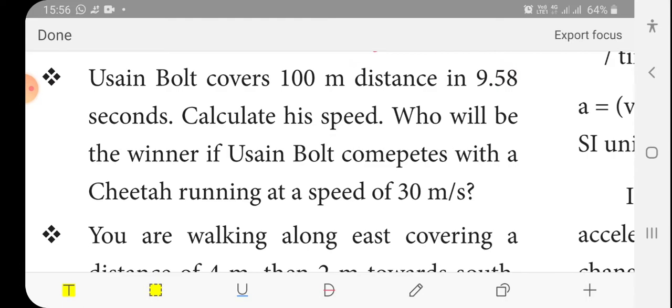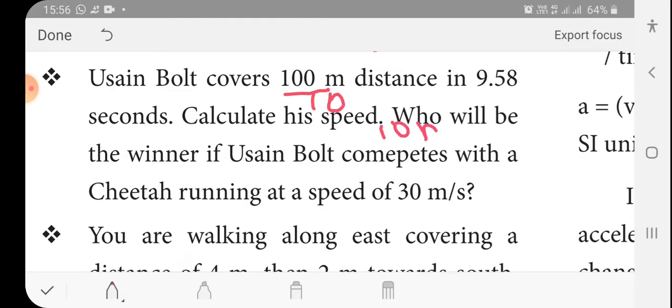To round the time, consider Usain Bolt's time as 10 seconds. Then what will be his speed? 100 by 10, his speed is 10 meters per second, isn't it?